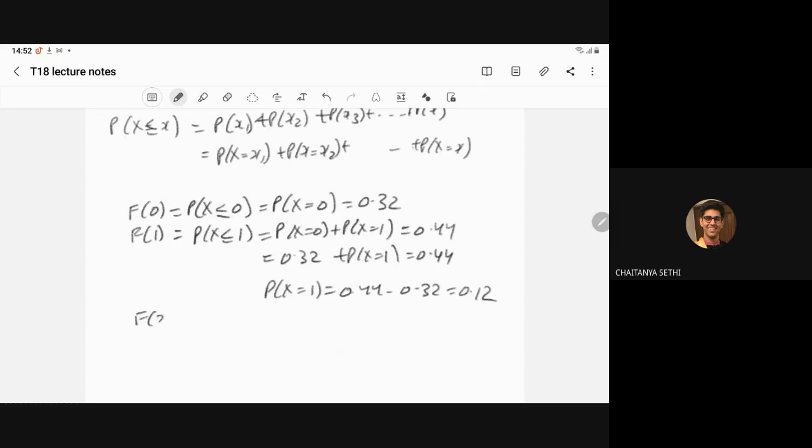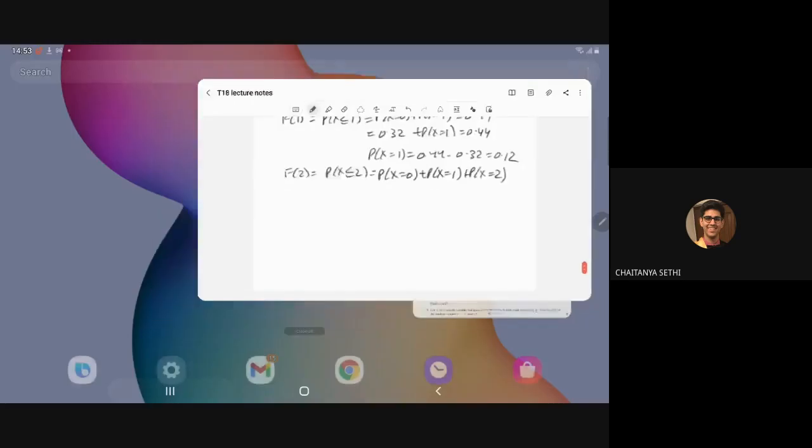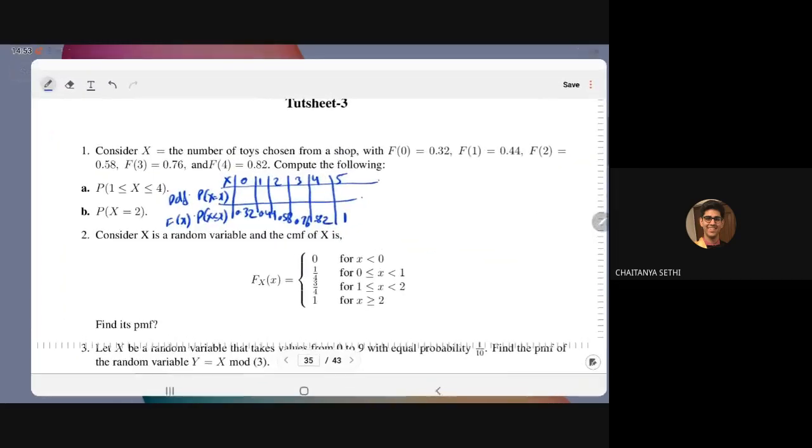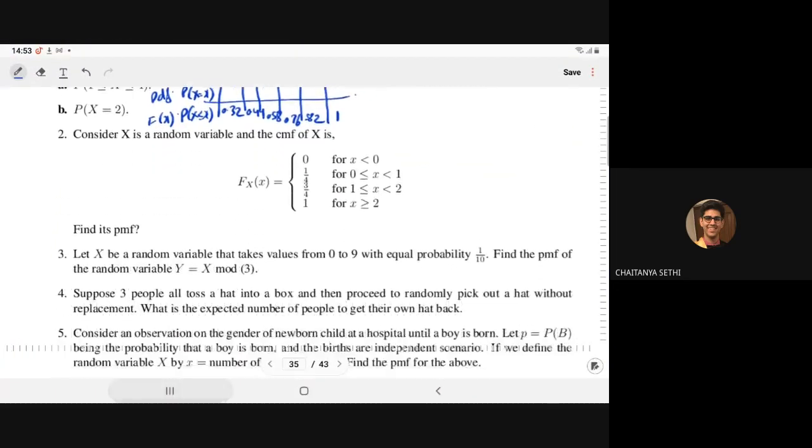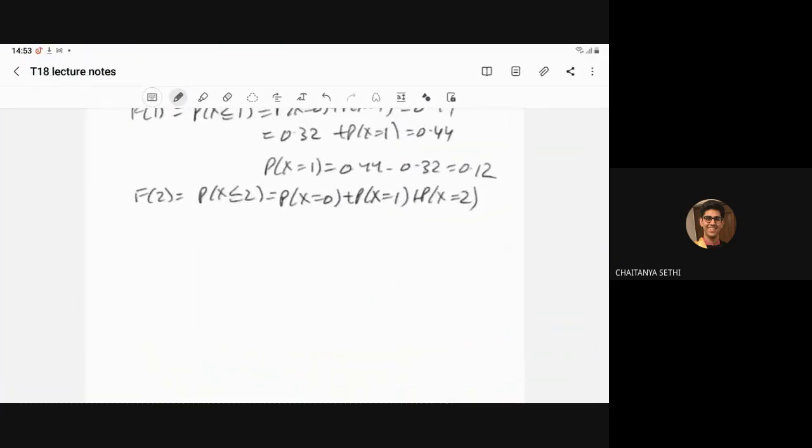Similarly, if F of 2 is given, meaning probability of X less than or equal to 2, that is probability of X equal to 0 plus probability of X equal to 1 plus probability of X equal to 2. F of 2 is given to you as 0.58, and for the earlier terms we have 0.44.